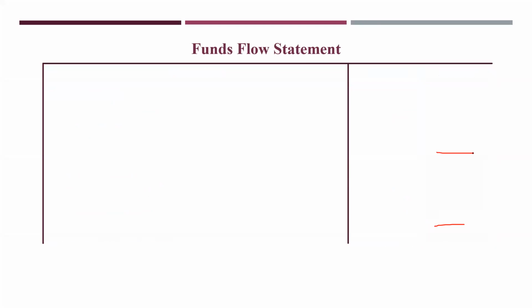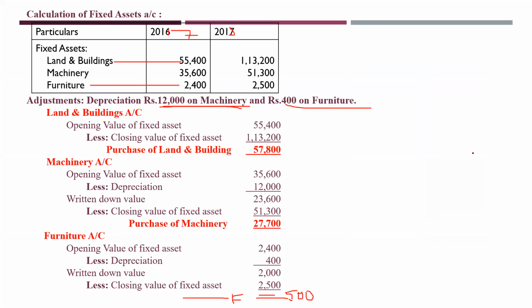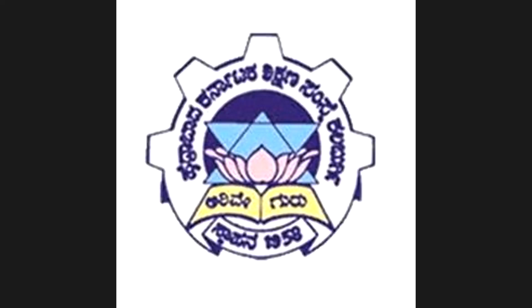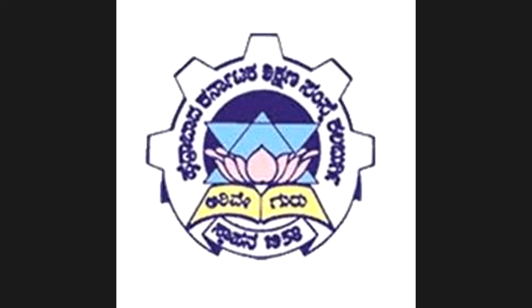As you have seen, this is the fixed assets account, and previous to that we have done funds from operations. Before that we did the statement of changes in working capital. So this is how you calculate the funds flow statement.